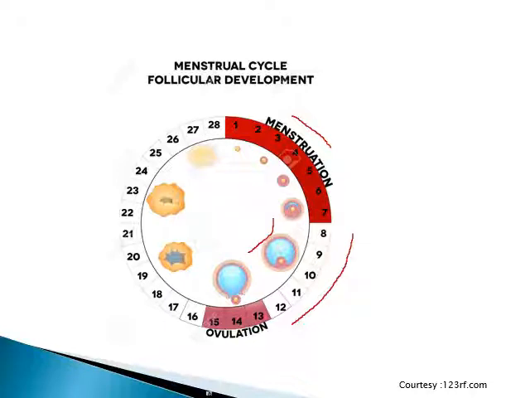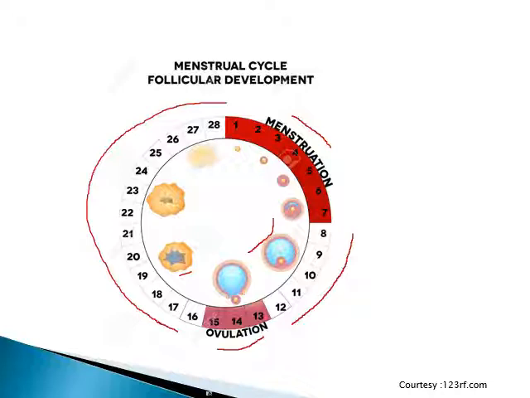Then the next phase is the ovulatory phase. Generally, ovulation occurs on the 14th day, but it may vary from female to female, and it generally occurs from 13 to 15 days under the impact of the luteinizing hormone, or we can say the LH surge. Once the Graafian follicle releases the secondary oocyte, the remnant part of the Graafian follicle is called the corpus luteum, and this phase from the 16th day to the 28th day is the luteal phase.